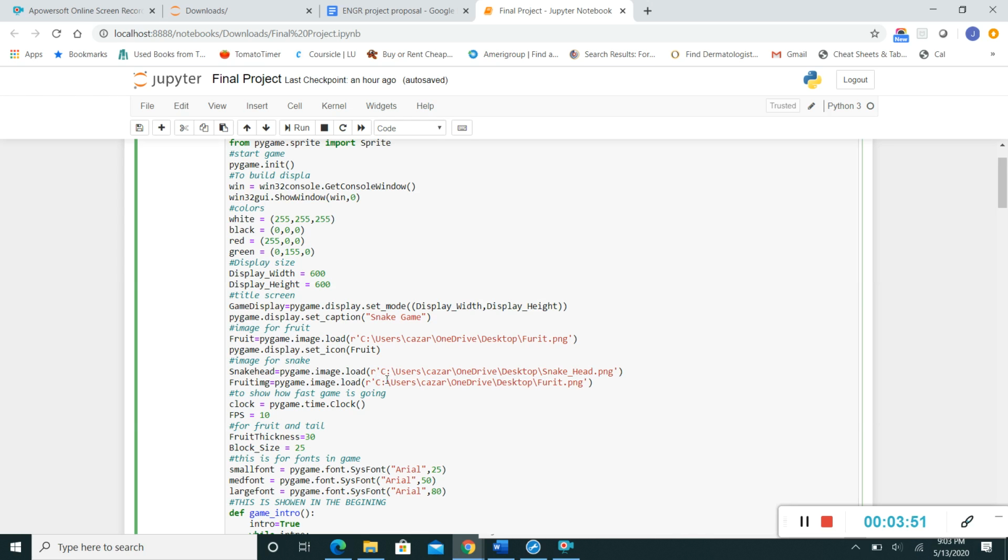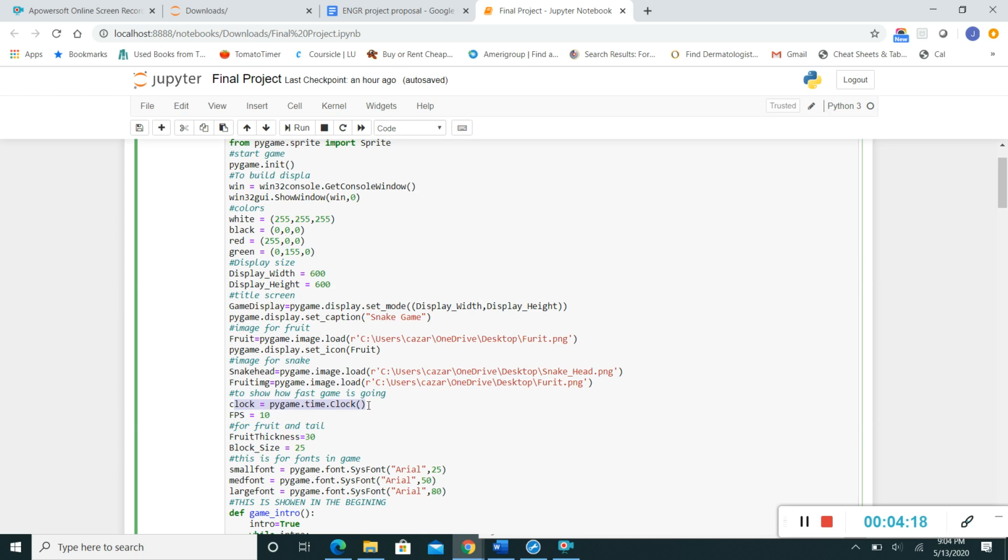It was really hard doing my image because I did it by myself. I went ahead and did the images on Microsoft Paint. So I feel like that really challenged me because I'm not a good artist. So I'm sorry if my snake looks kind of wobbly or kind of flimsy. Then I did a clock with Pygame time clock, and that's basically going to keep an internal track. I think that's how it works.